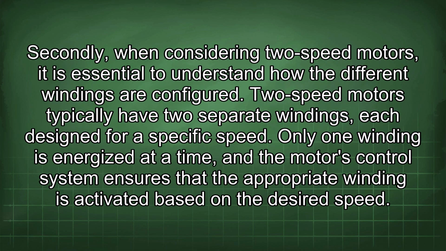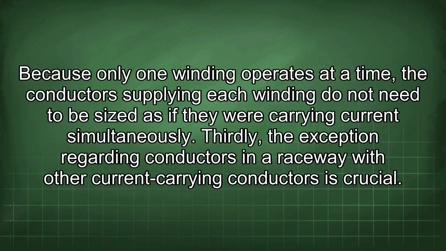Secondly, when considering two-speed motors, it is essential to understand how the different windings are configured. Two-speed motors typically have two separate windings, each designed for a specific speed. Only one winding is energized at a time, and the motor's control system ensures that the appropriate winding is activated based on the desired speed. Because only one winding operates at a time, the conductors supplying each winding do not need to be sized as if they were carrying current simultaneously. Thirdly, the exception regarding conductors in a raceway with other current-carrying conductors is crucial.